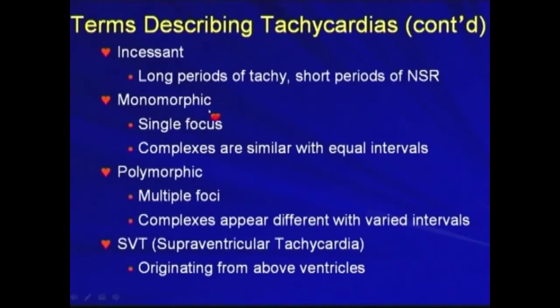Monomorphic refers to morphology. It comes from a single focus, and the complexes are similar with equal intervals. For polymorphic, there are multiple foci, and the complexes appear different with varied intervals. And SVT means supraventricular tachycardias, as the name implies, tachycardia originating from above the ventricles.